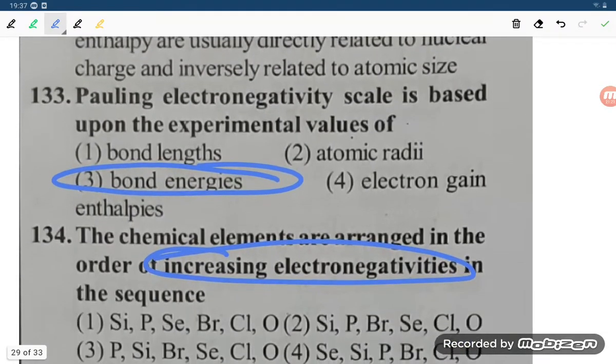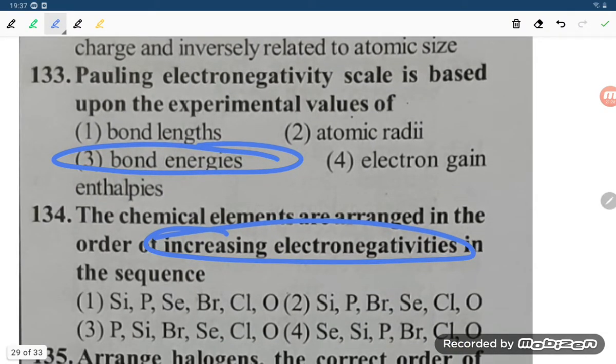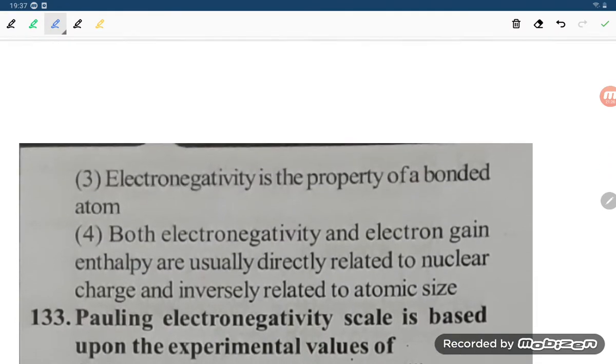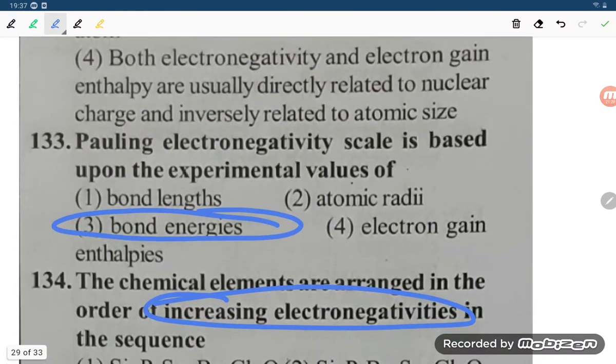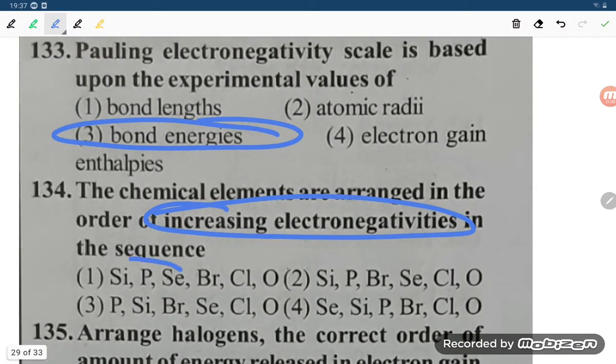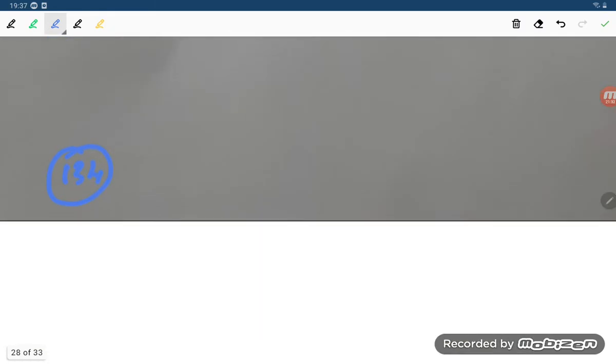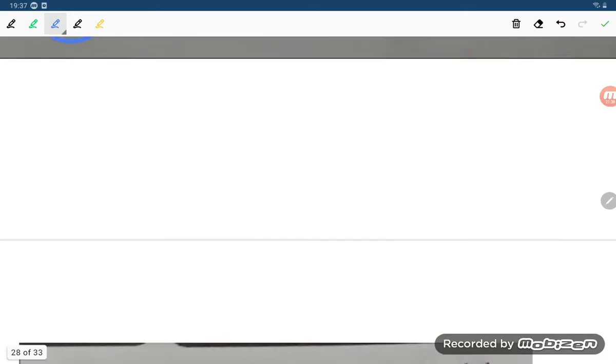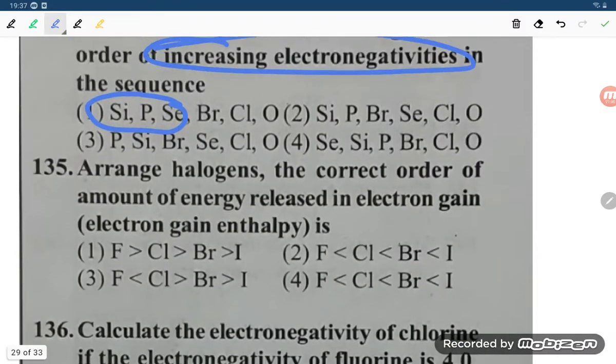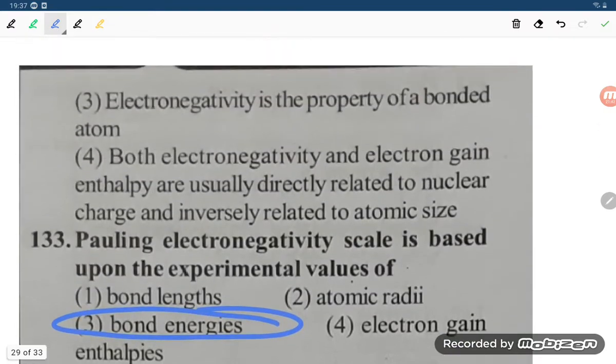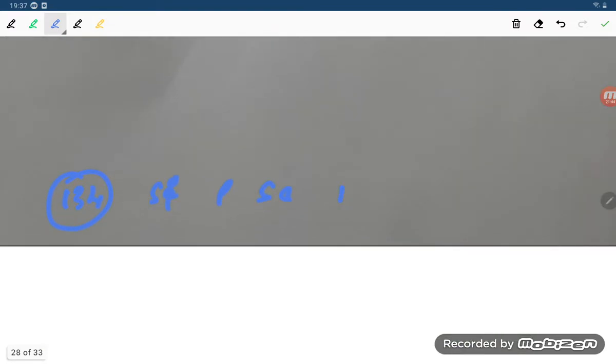The elements in 134 are silicon, phosphorus, selenium, bromine, chlorine, oxygen. You write down, student: silicon, phosphorus and selenium, then bromine, chlorine and oxygen.